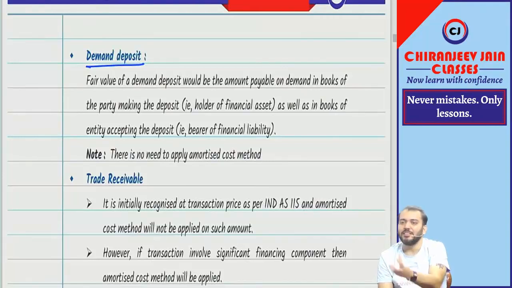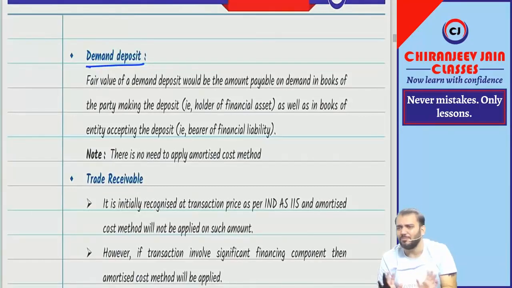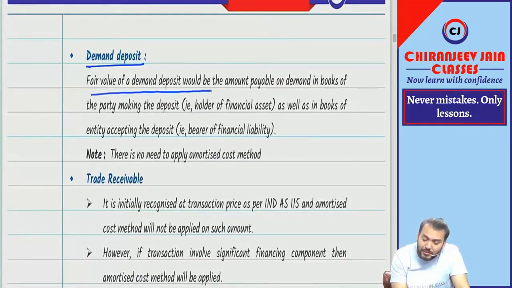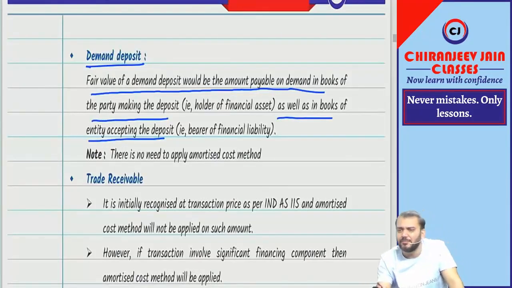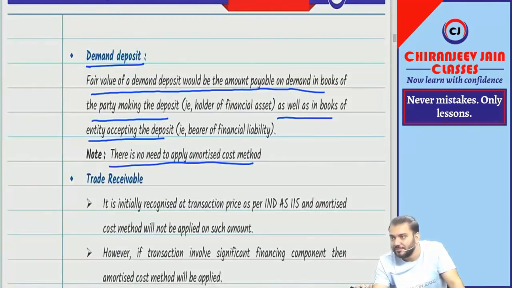Are you able to understand? For example, a bank balance in a current account. Current account is nothing but demand deposit. So will you do discounting for that? No, not possible. Correct? So the fair value of a demand deposit will be the amount payable on demand, in the books of the party making the deposit as well as in the books of the entity accepting the deposit. It will be recognized at undiscounted amount, and there is no need to apply the amortized cost method on that. Got it? Understood?